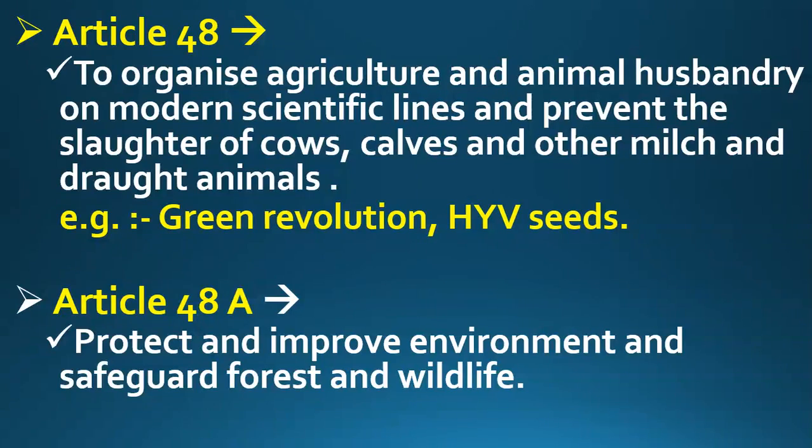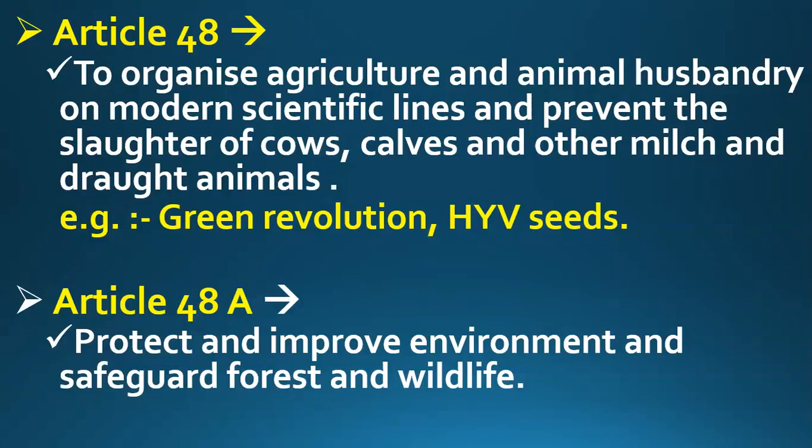Now what are milch animals? Milch animals are the animals which give us milk, for example cow and buffalo. Which animals are called draught animals? Animals which carry the load, for example camel and donkey, the load bearing animals. So Article 48 says that government should try to ban the slaughter of milch and draught animals, for example the slaughter of cows and calves.